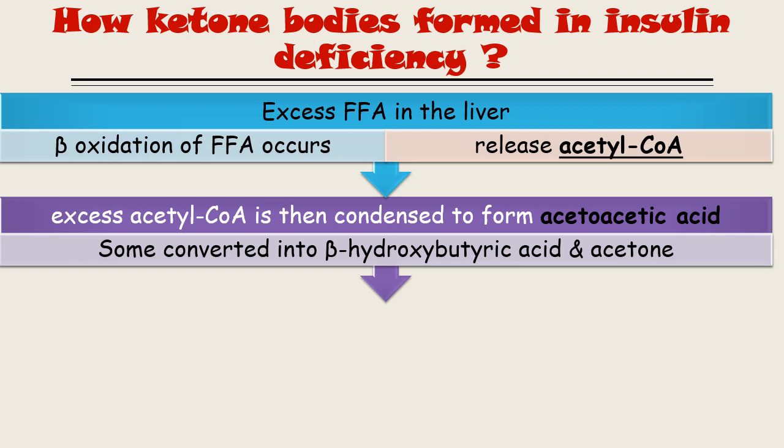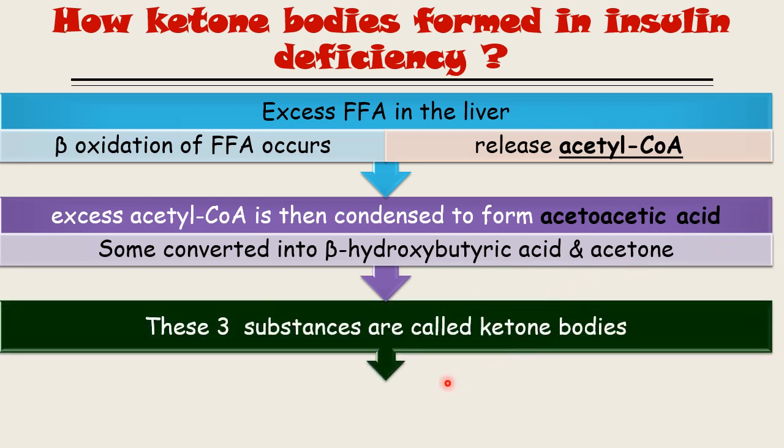Now, up to this, the excess free fatty acid will be used as an energy source. In order to use it as an energy source, this free fatty acid will be converted into acetyl CoA. Once this larger amount of fatty acid is converted into acetyl CoA, this acetyl CoA will be condensed and make a substance known as acetoacetic acid. Some of the acetyl CoA is converted into beta hydroxybutyric acid and acetone. Now these three substances, acetoacetic acid, beta hydroxybutyric acid and acetone, will ultimately make up the ketone bodies.